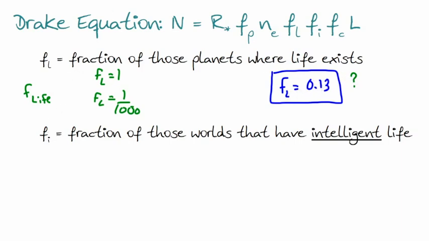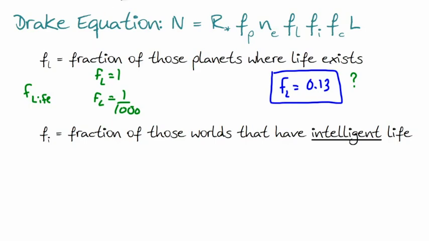Now Fi is the fraction of those worlds, so we're going to the ones that have life. Now the ones that do have life, how many of those have intelligent life? Because that's a whole different story. Having life, this might be little bacteria or little creepy crawly things. Which of those are intelligent? In other words, which of those might be able to communicate in theory? We're just saying intelligent enough to, in theory, communicate with us.